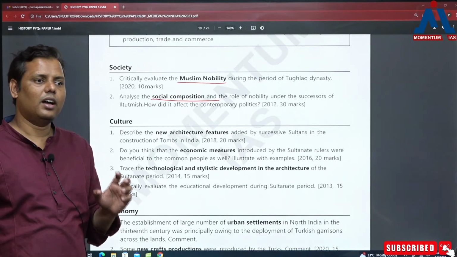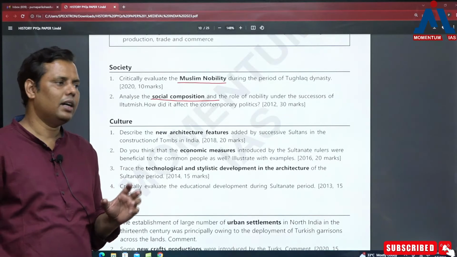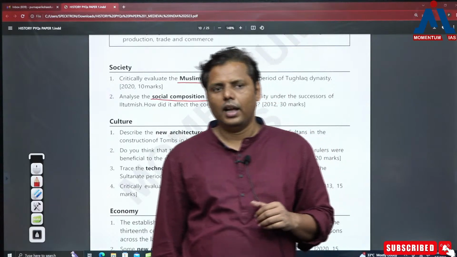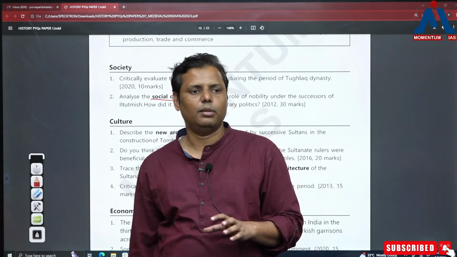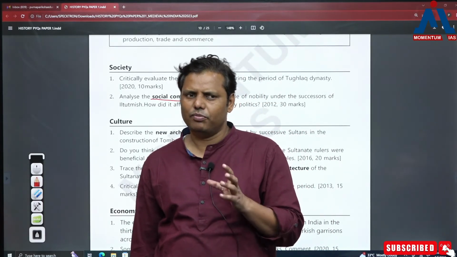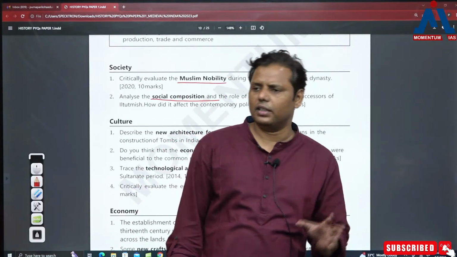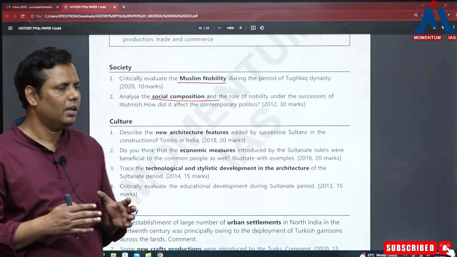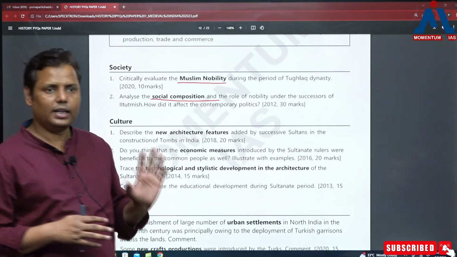As I told you, the early medieval is that period which had marked several important social transitions or broad social transitions. And that's how by the time you reach to the early medieval period, there are some very important institutions present in the society, and whenever it comes to these institutions, you need to prepare well them. So that you have to keep in mind. So society is very important.